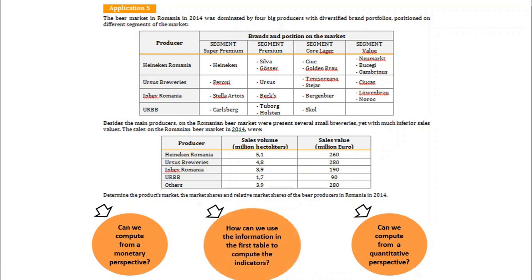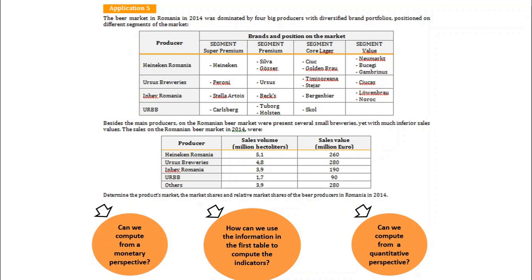Another question that we have for this application: how can we use the data from the first table to compute our indicators? The answer is that we cannot use it. We do not have, let's say, numbers, sales in the previous table.